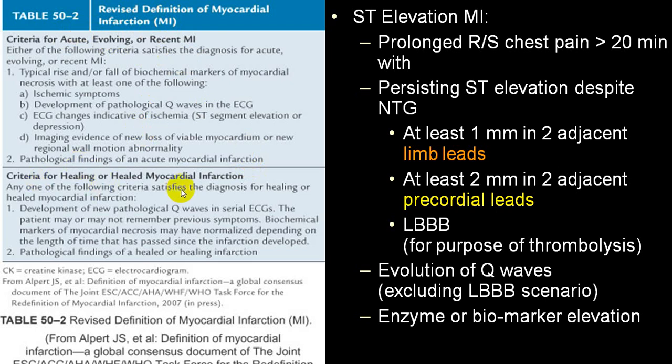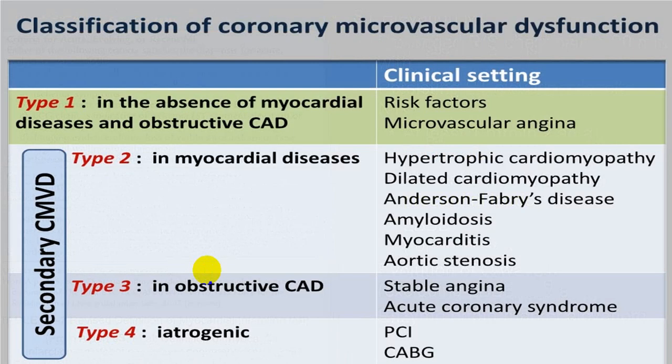And criteria for healing MI or healed MI is development of a new pathological Q wave in a serial ECG, biomarkers of necrosis come down to normal, ST segment becomes isoelectric and T wave becomes upright, and there is a pathological finding of healed or healing infarction. Then we call that healed or healing infarction. So these are some of the criteria which are being utilized.